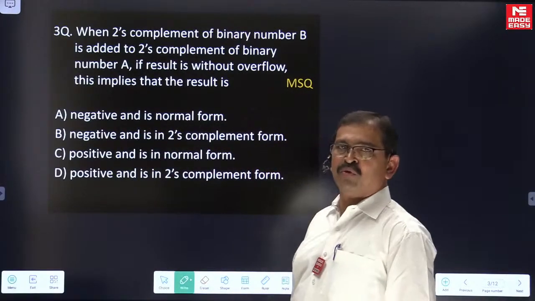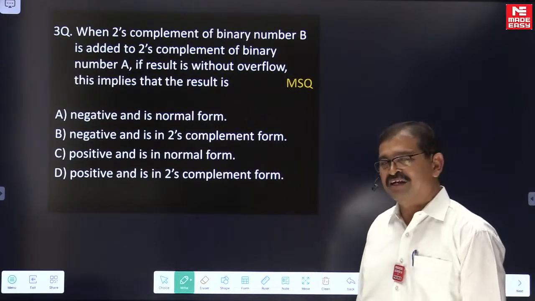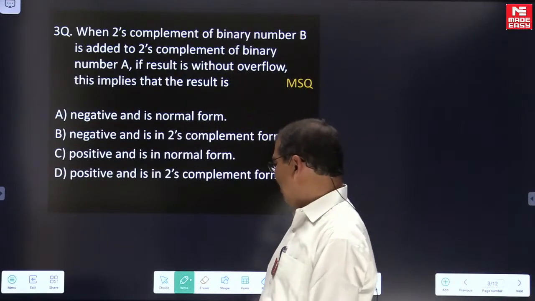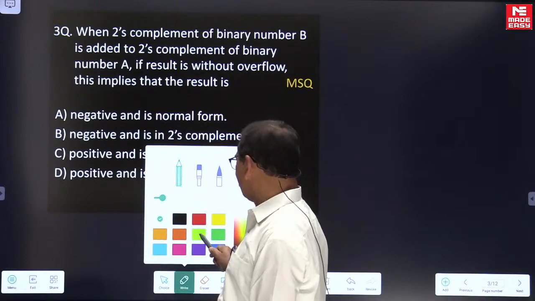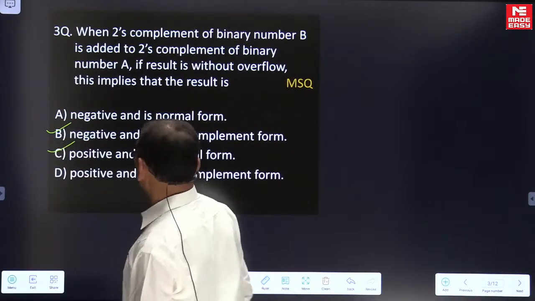I'm looking for correct answers from few of you. Very good. Everybody can try. The answers we are having here are option B and option C.